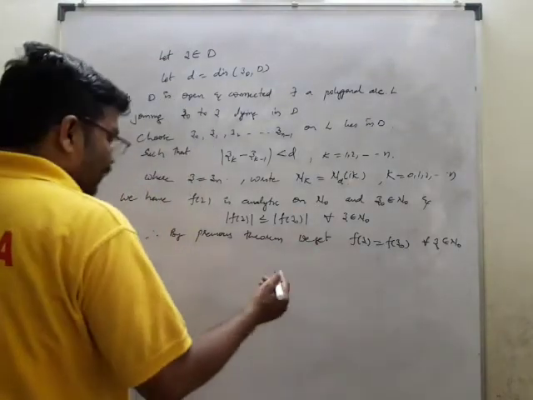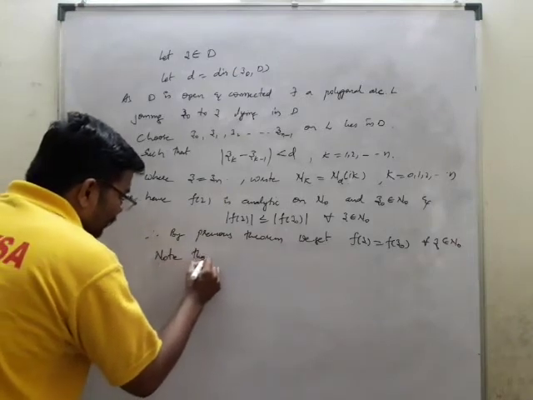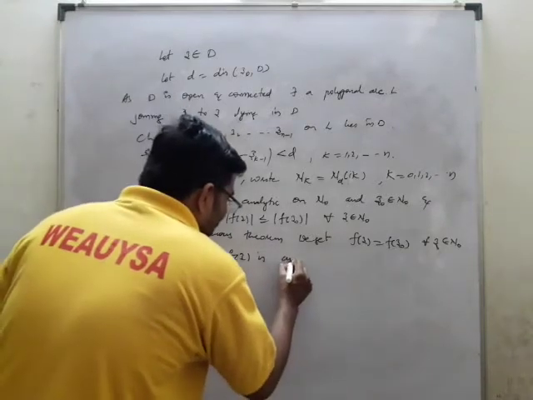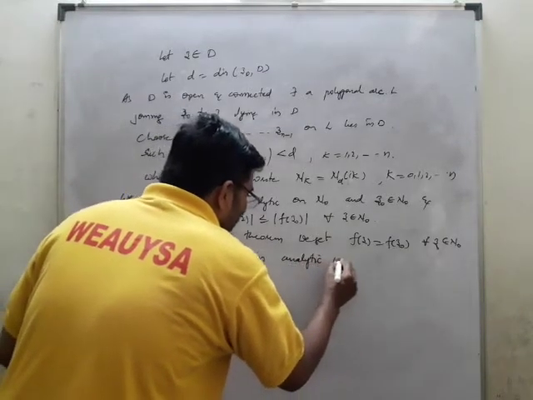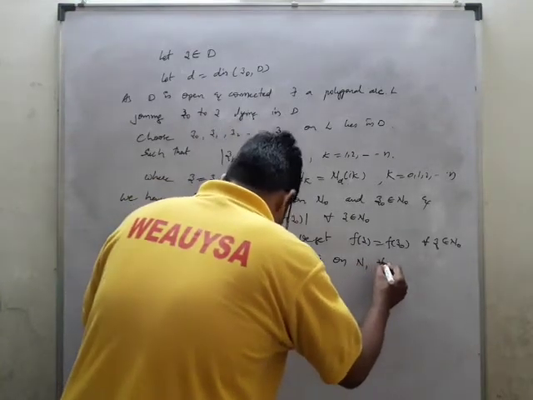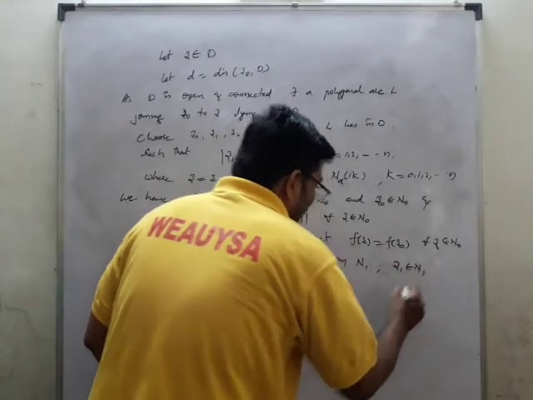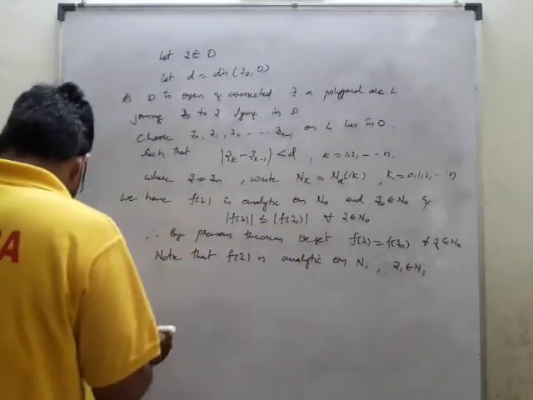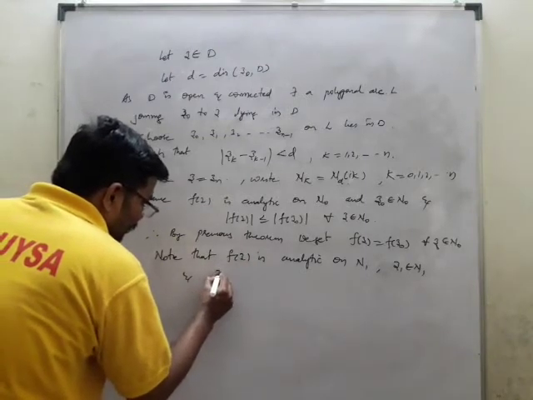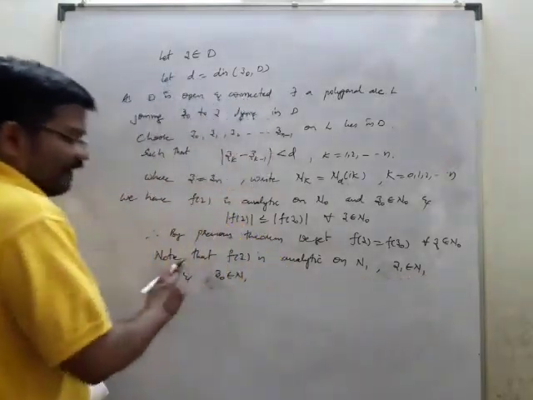Okay, so now we note that f of z is analytic on N1, and z1 belongs to N1 and z0 belongs to N1. z1 and z0 both will be there.